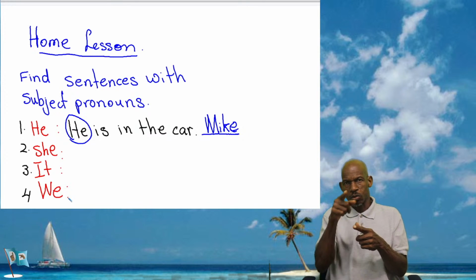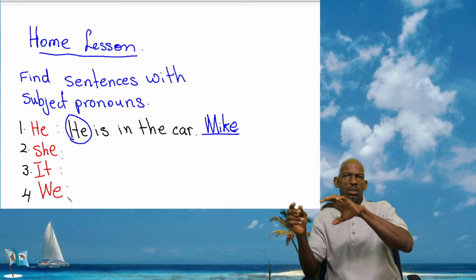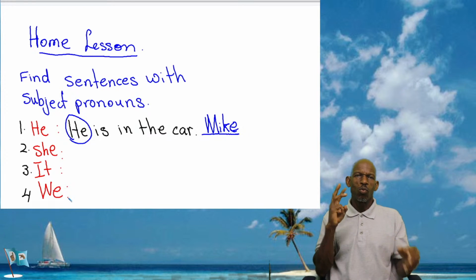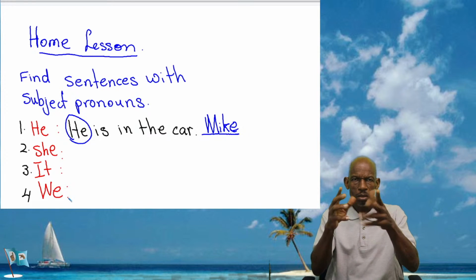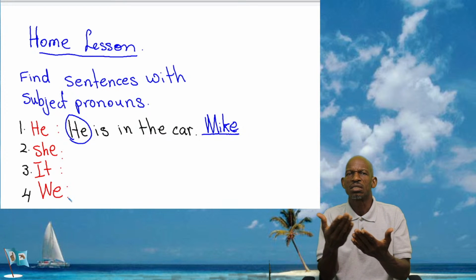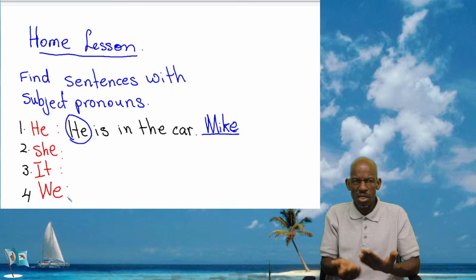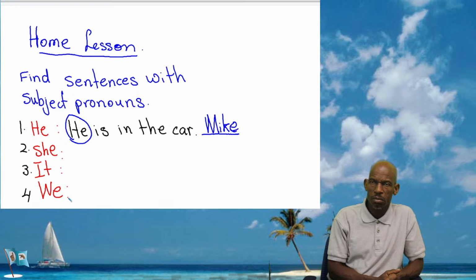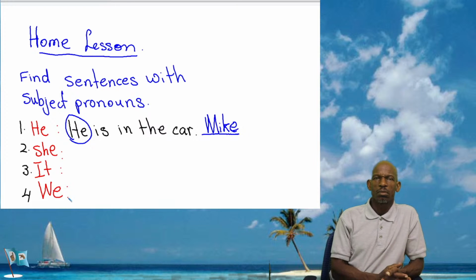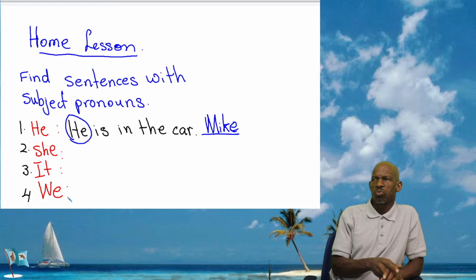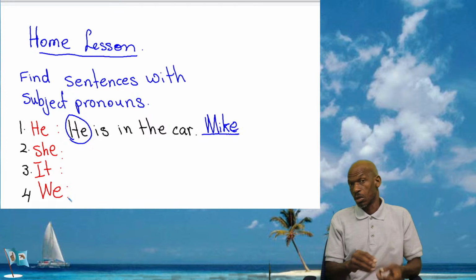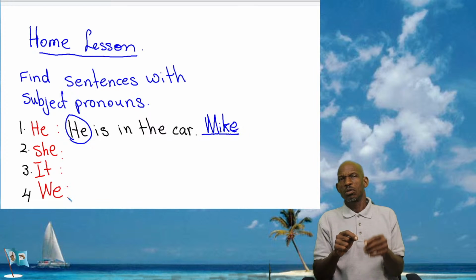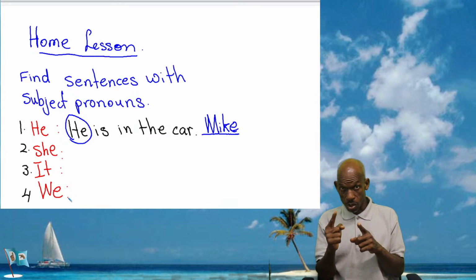You all understand what to do? Anybody have any questions? Is that an easy thing to do? To find the sentence and circle the pronoun and then tell me what word I can use instead of that pronoun that I circled. Good. So I'm just giving you these 4 alone. Now this is my example here for number 1, but you are going to write your own. This is just for you to follow to show what to do. So you still have to find a sentence with he.